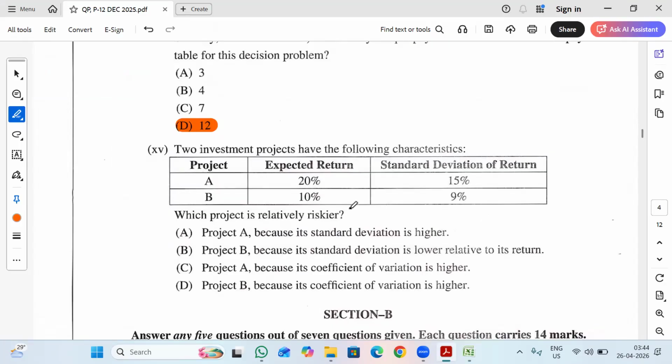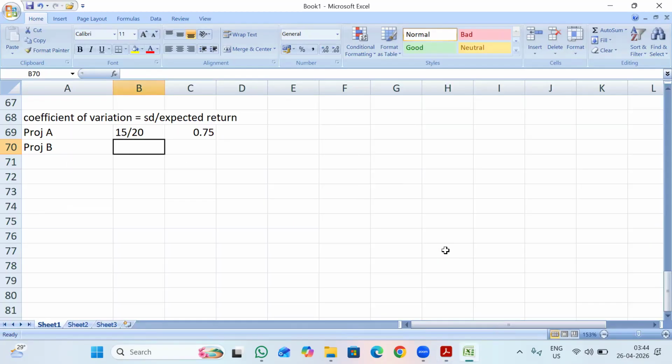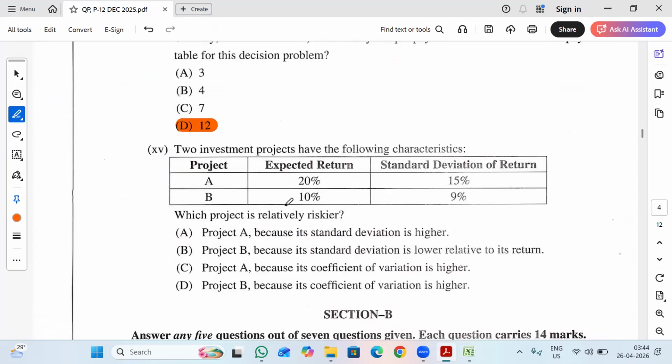For project B, my standard deviation is 9 and expected return is 10. So 9 divided by 10, so 0.9. So project B is riskier compared to project A. For I want to take a risk of 0.9 for earning an expected return of 10%. So project B is riskier. So option D will be the right answer. Project B, because its coefficient of variation is higher.